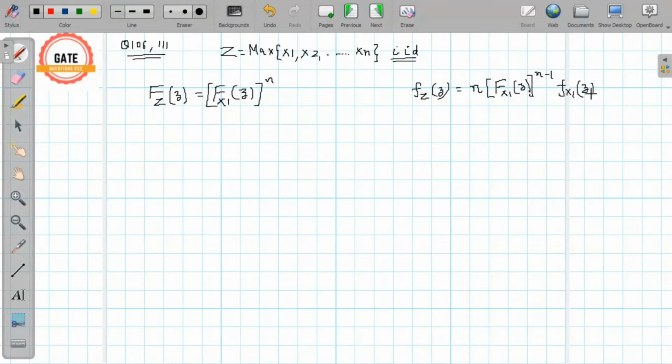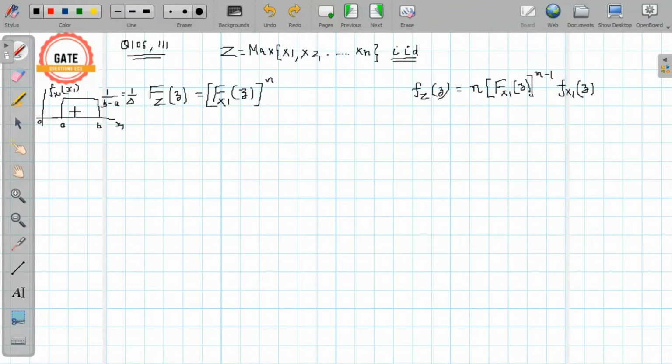sample value z. And it is given in the question that x1 is uniformly distributed over the range A to B. So this is the PDF of x1. Suppose this is the origin, and this is the PDF of x1 for sample value small x1. So its height will be 1 over b minus a. This I am writing as 1 by delta.